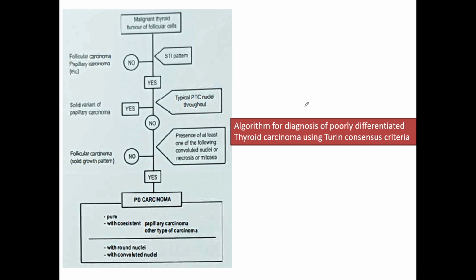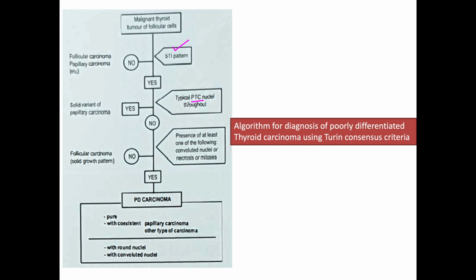And what is that? Whenever a malignant thyroid tumor of follicular cells is seen under the microscope, then we will see whether the solid, trabecular or insular pattern is seen or not. If it is not seen, then it is follicular or papillary variant carcinoma, and if this pattern is seen, then we will see the nuclear features of papillary thyroid carcinoma.